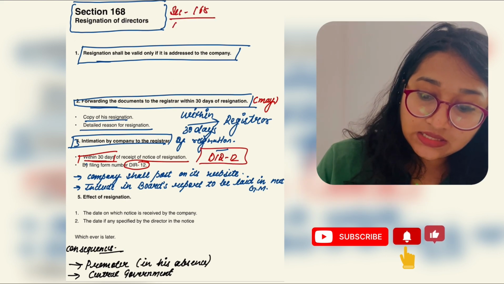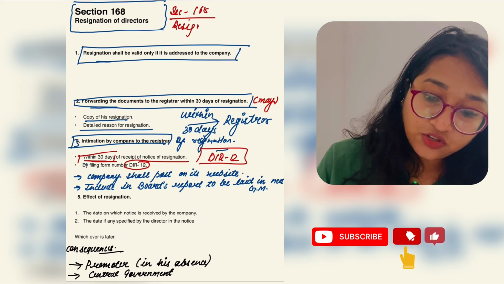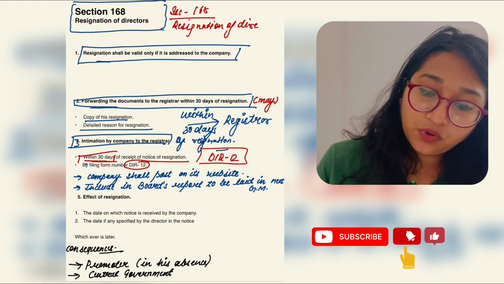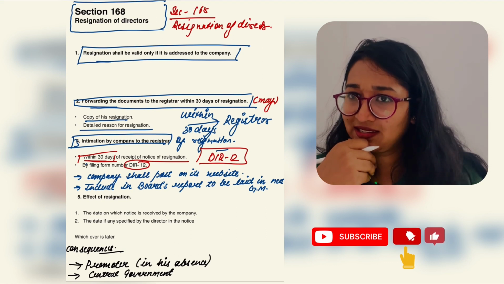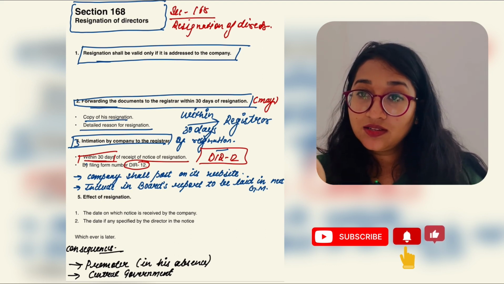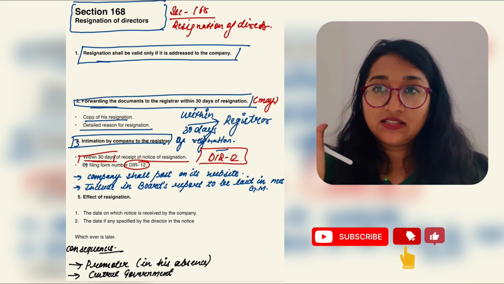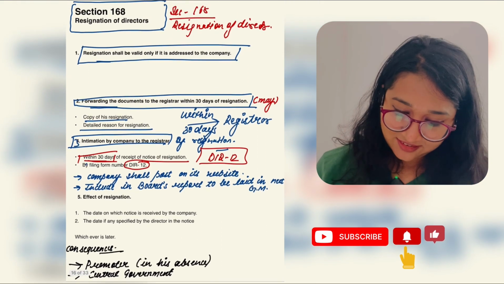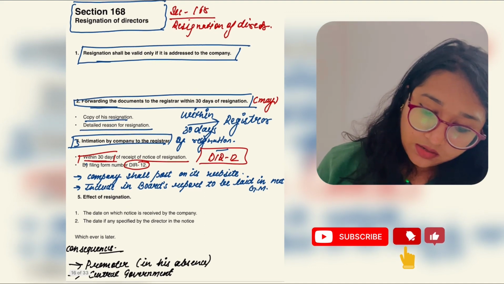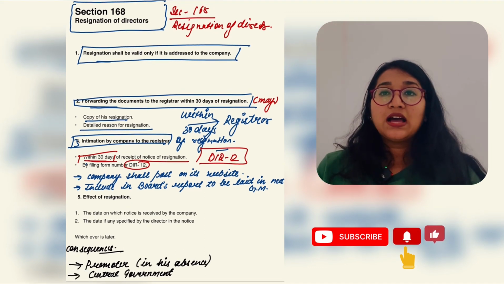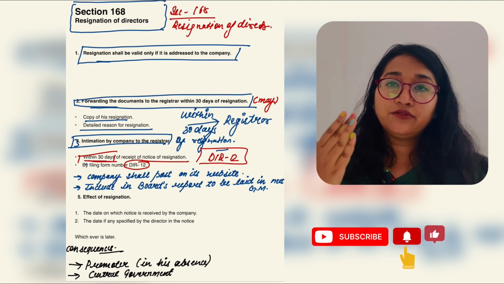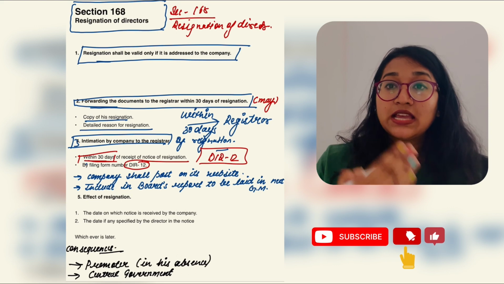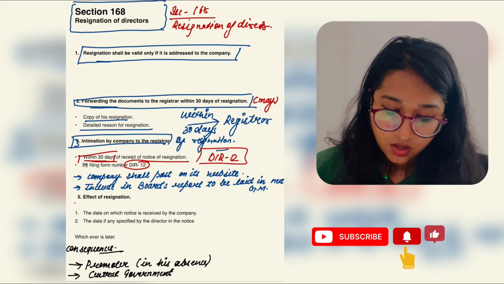Section 160 says about the resignation of the director. And what was about 168? 168 is about resignation, so 167 is about, tell me. सब भूल जाते हैं हम, बेकार बच्चे हैं. चलो ठीक है. Now so the company has to intimate the registrar within 30 days of receipt of notice of resignation in DIR 12. This is very much clear.